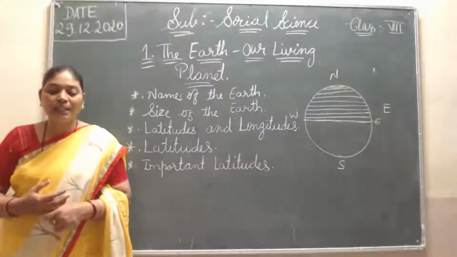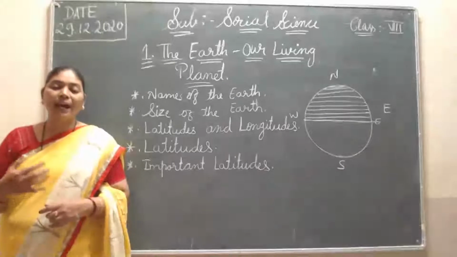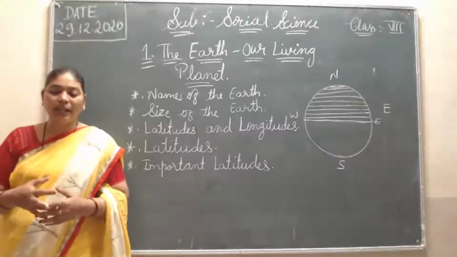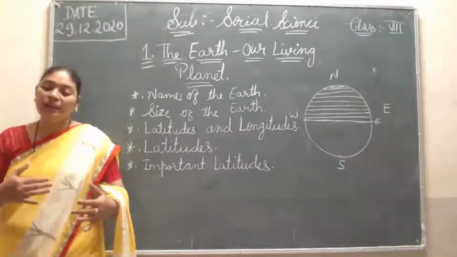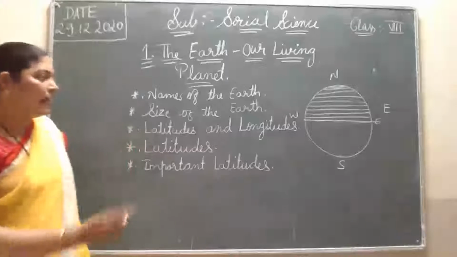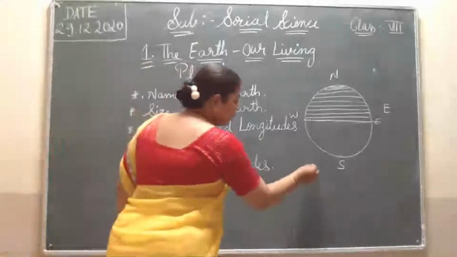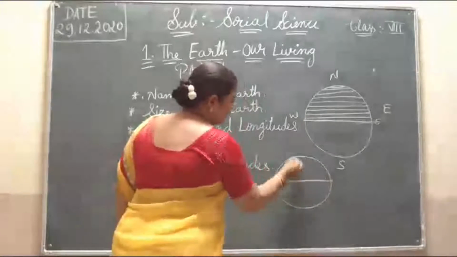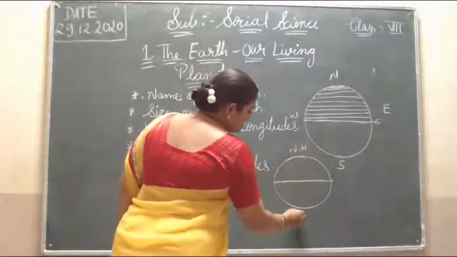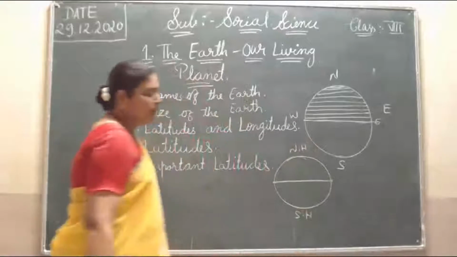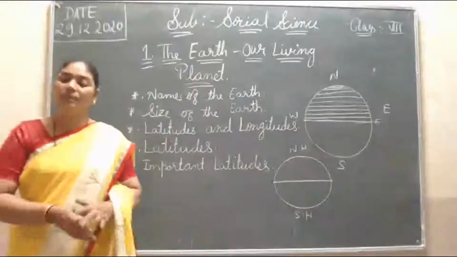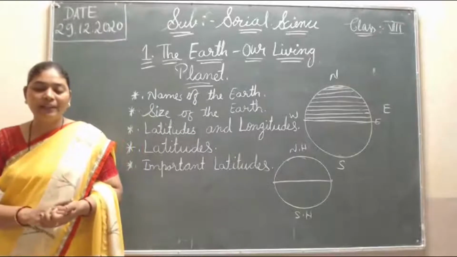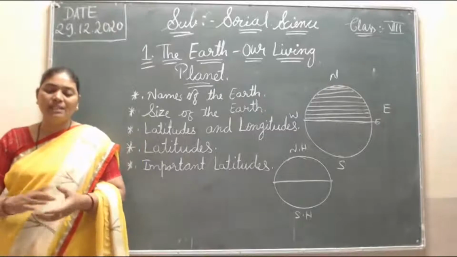The land and water bodies are unevenly distributed between the northern and the southern hemisphere. Here is the northern hemisphere, here the southern hemisphere.